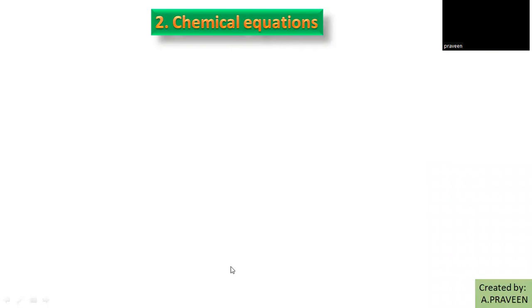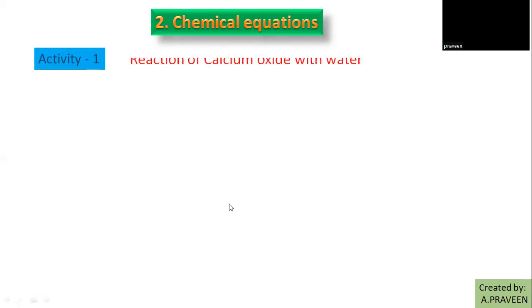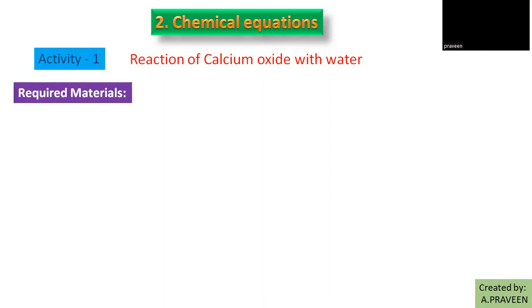Then let us enter into our lesson. The first one is activity 1. What is activity 1 here? Reaction of calcium oxide with water. To understand this reaction, you require a few materials. Calcium oxide, also called quick lime or lime powder.